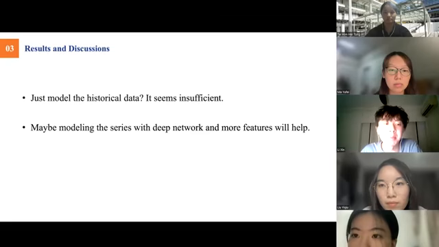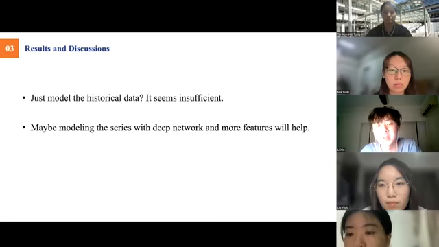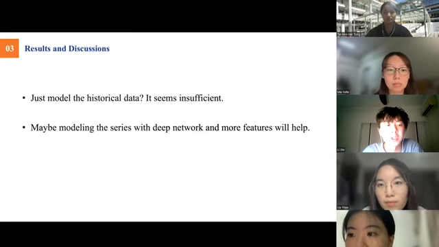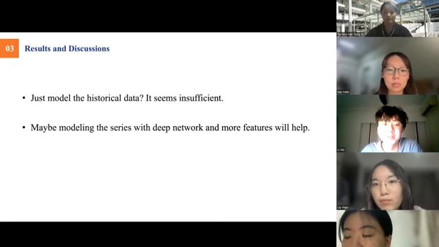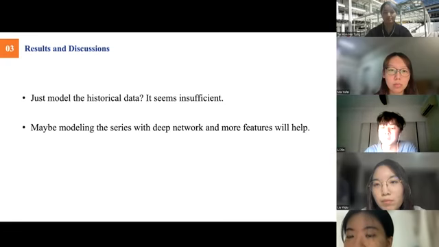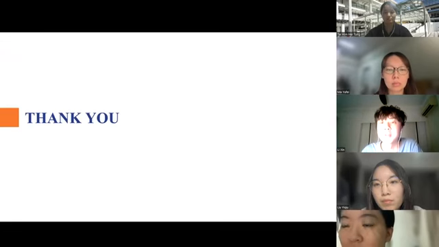So where's the problem? We just model the past time series without other features or factors, even if our hidden layers are deeper and deeper. It didn't work, it seems insufficient. Maybe modeling the series combining deep networks and more features will help. The factors may be more important than the models. And that's the end of our presentation. Thank you.